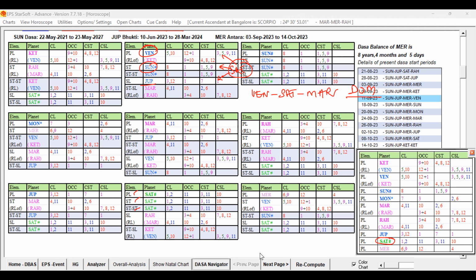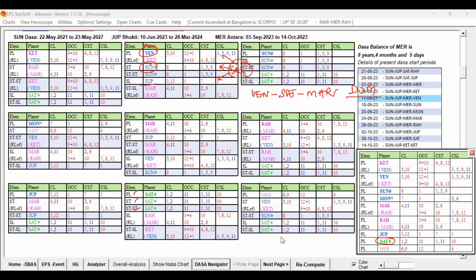So 7, 8, 9, 10, 11. So there is a minimum of 5 months period for Rahu. So within that period, according to the wife's cycle period and the supportive period, the conception can be supported here, right? Now within that period, if the conception has taken place, then the delivery can take place after the 9th month period.